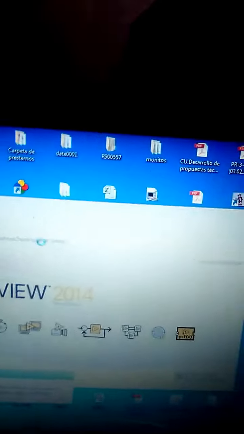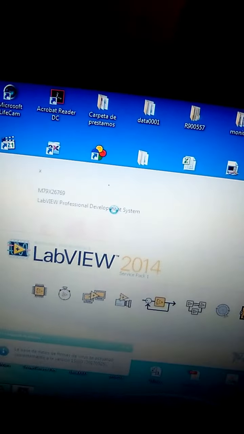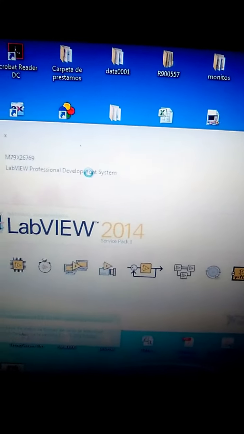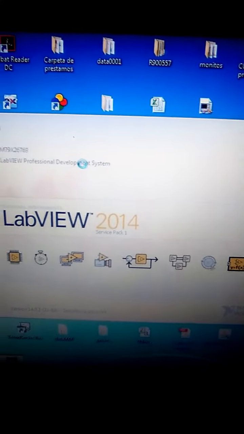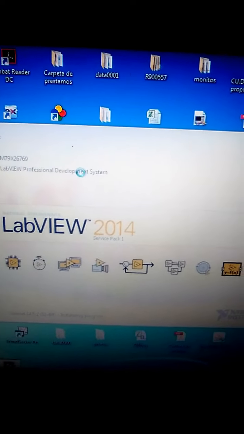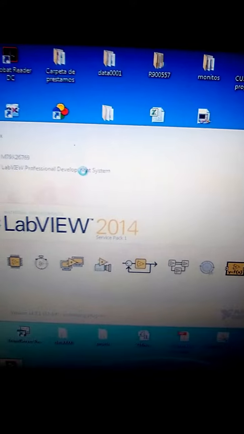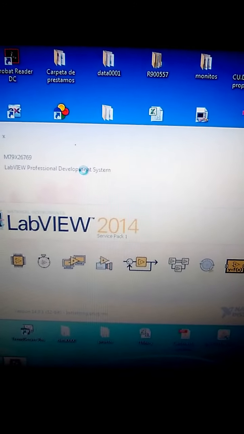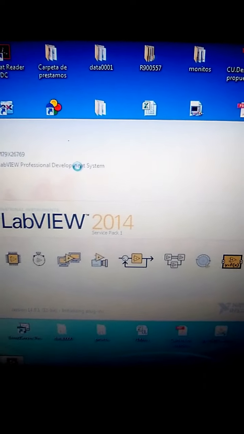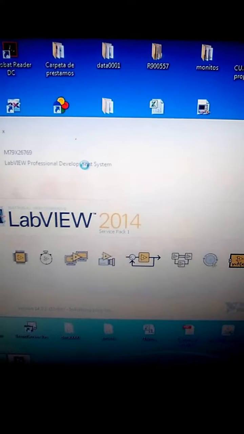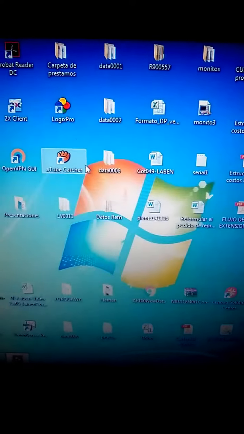Okay, and after that we need to look for a project. There are many projects in this computer, and you can associate how to connect with the algorithm in order to open it. It's a bit slow. This is the reason to prepare this explanation by video, and also to look for strategies by operating system in order to make .exe files, but that is another video.